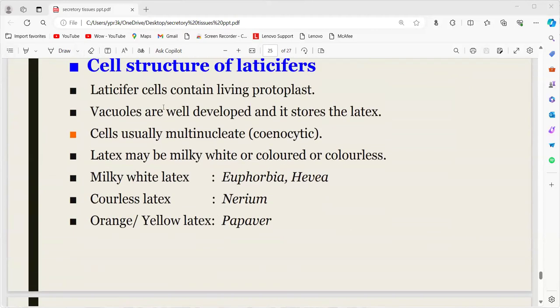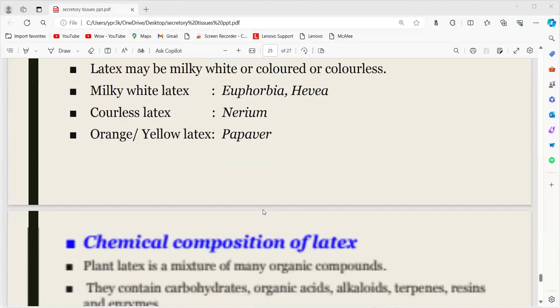Next is the cell structure of the laticifers. Laticifer cells contain a living protoplast, and vacuoles are well developed and store the latex. The cells are usually multinucleate, that is, more nuclei are present in the cells. The latex may be milky white, colored or colorless. Milky white latex is secreted by Euphorbia and Hevea, colorless latex by Nerium, and orange or yellow latex by Papaver.